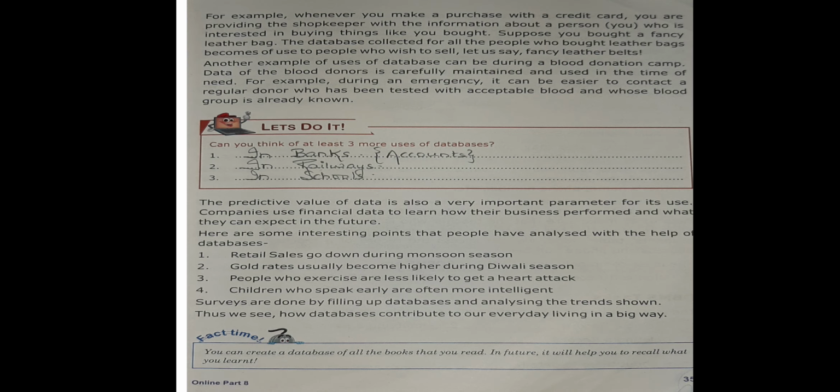For example, whenever you make a purchase with a credit card, you are providing the shopkeeper with information about a person who is interested in buying things like you bought. Suppose you bought a fancy leather bag. The database collected for all the people who bought leather bags becomes of use to people who wish to sell, let us say, fancy leather belts.